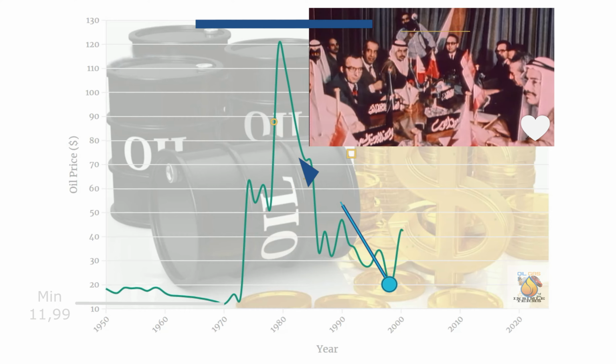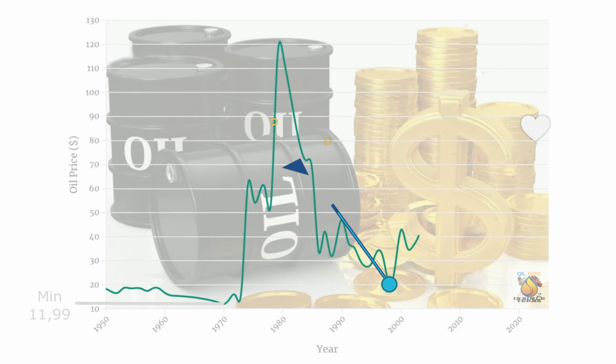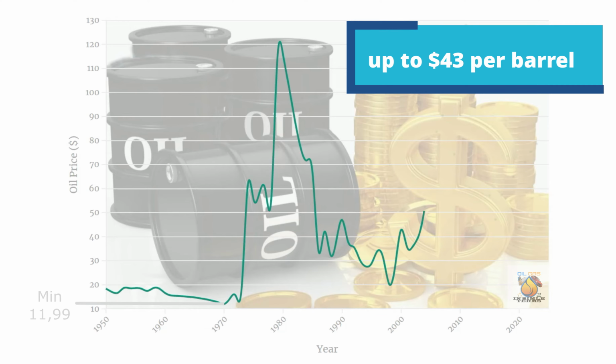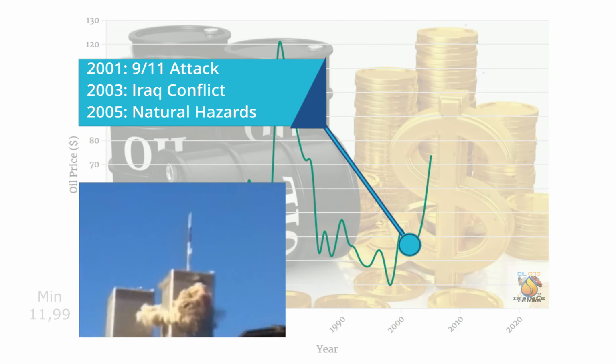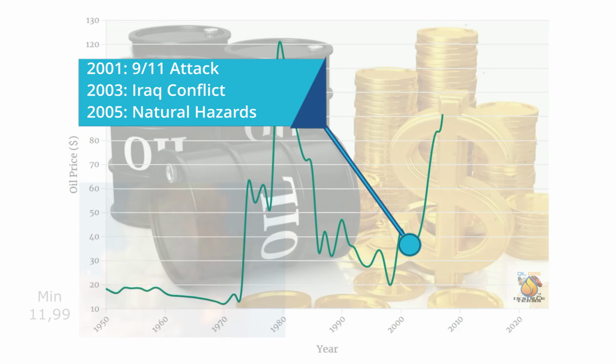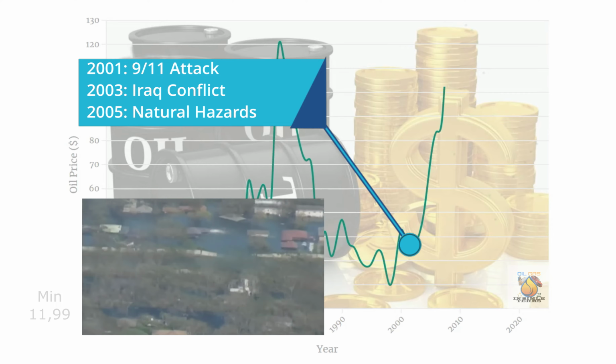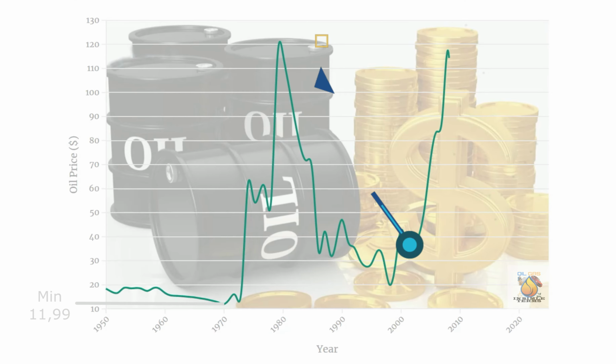In 1999, OPEC cut oil production targets by over 4 million barrels a day. Oil jumped from $28 to $43 per barrel. From 2000 to 2008, many events occurred, like the September 11 terrorist attack in New York, the US invasion of Iraq in 2003, and hurricanes in the Gulf of Mexico in 2005, which pushed the oil price to $117.